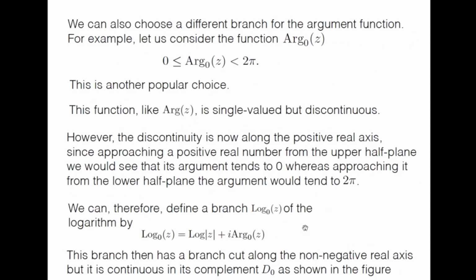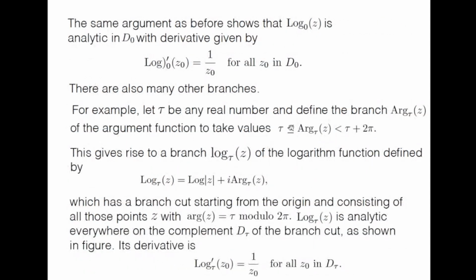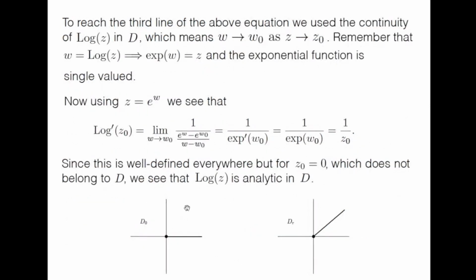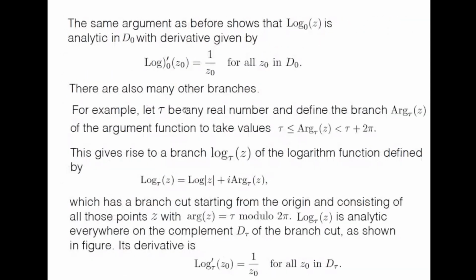Depending on what branch of the argument function you choose, your branch of the logarithm function will accordingly change. So these are two popular choices that I mentioned, but it can be any arbitrary direction. Before that, let me just mention that the same argument for the derivative goes again. So log 0 z is analytic in d0, which is the complement, with derivative given by log prime z0 is 1 over z0 for all z0 in d0.